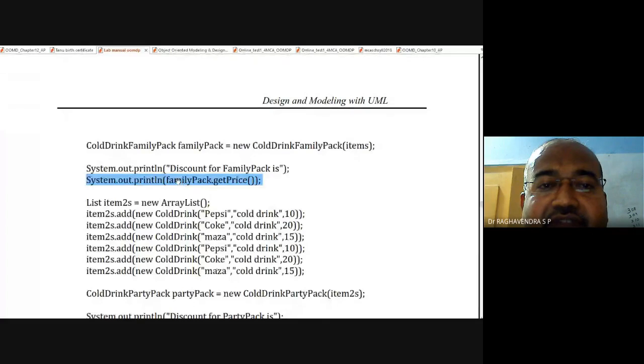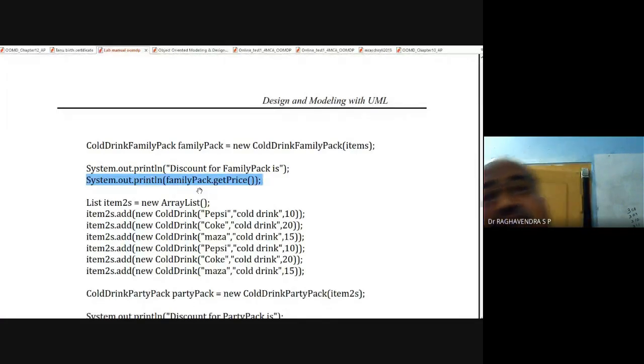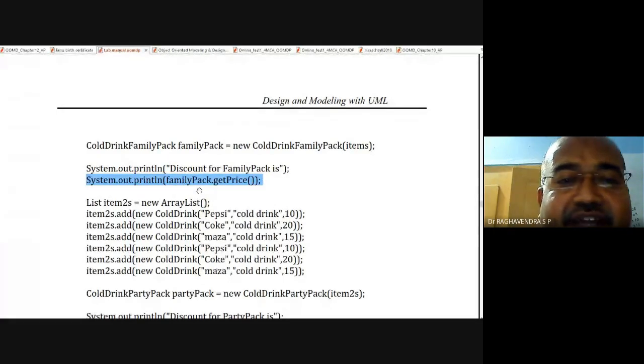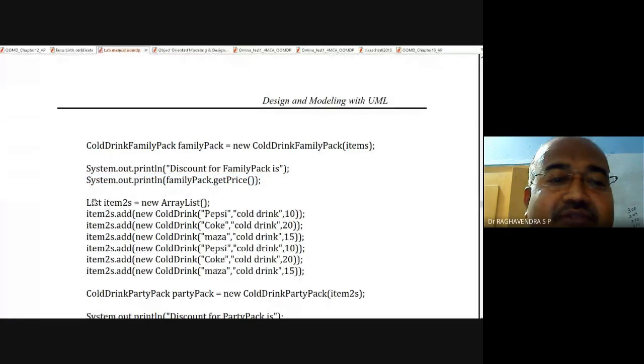Okay, dear students, I am audible. Yes, sir. Okay. Now, up to here we have executed; the value of familyPack.getPrice is 38.25. This will be displayed. So from this point, once again we shall continue.